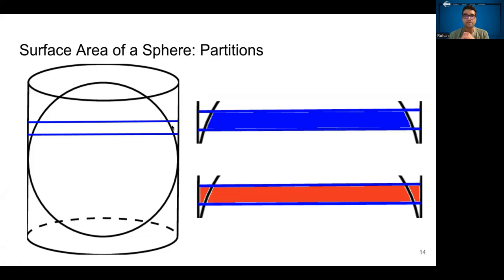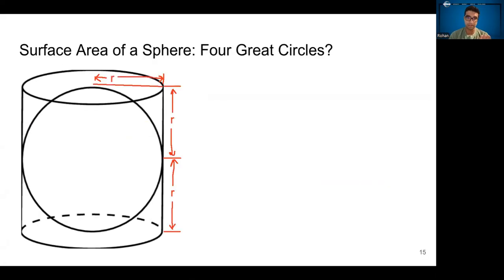And if these two areas are the same at this slice, and they're the same at this slice, and they're the same at any way you slice the sphere, then the surface area of the sphere is actually equal to the lateral, the rounded surface area of the cylinder. So the only thing you have to do to calculate the surface area of the sphere is to calculate the cylinder. And how do you do that? Well, imagine you have a piece of paper that's curved all around. Well, what you do is you could slice it and then uncurl it.